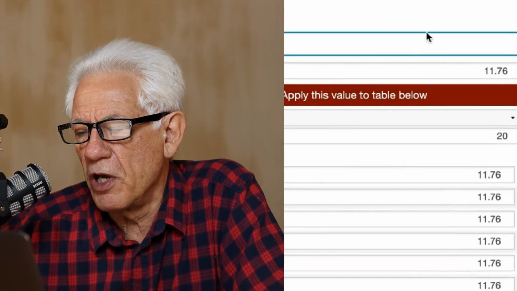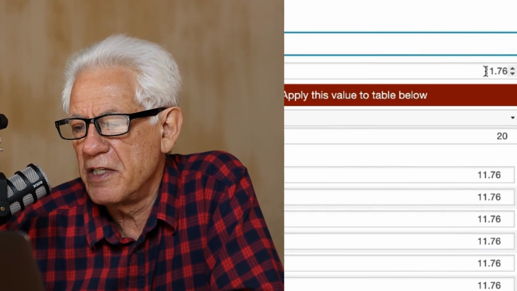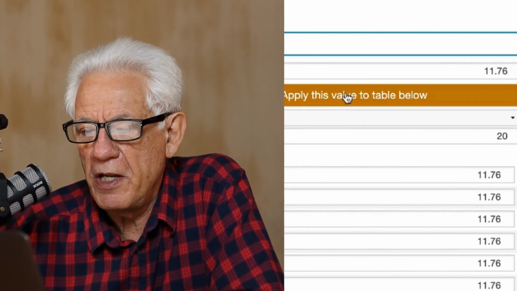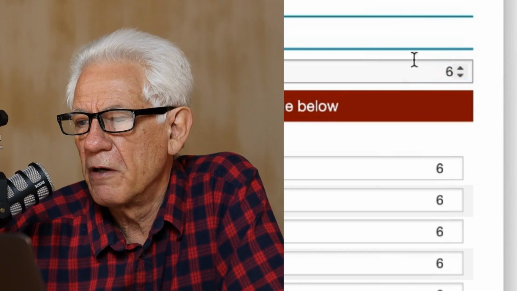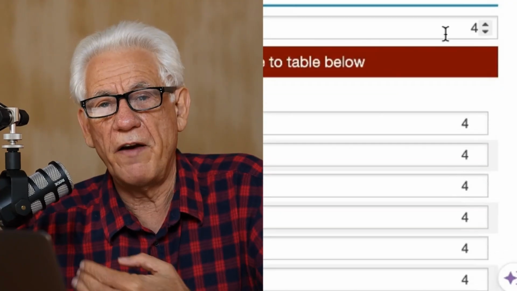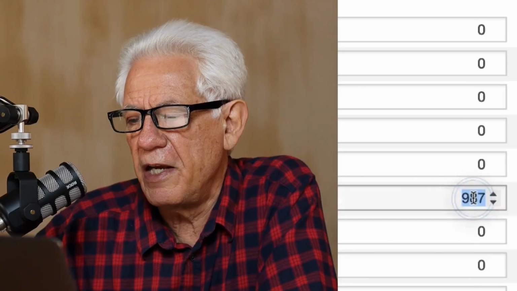Now, let's then get into what's the interest rate option. This of course is going to depend on what you can negotiate with the bank. In this case, let's say it's 11.76%, right? Over 20 years, I'm going to make the inflation rate, let's call it 6%. We're going to look at the capital growth rate. We said that on average over the last 5 years, not more than 4%. The monthly expenses will be that 987.